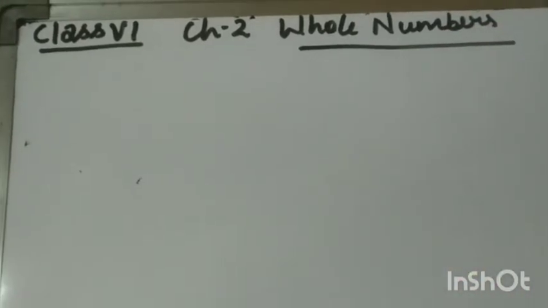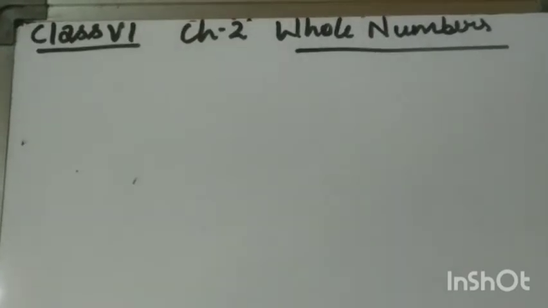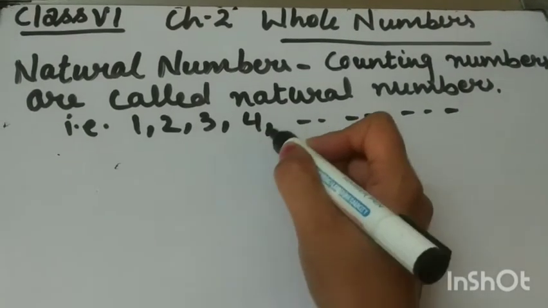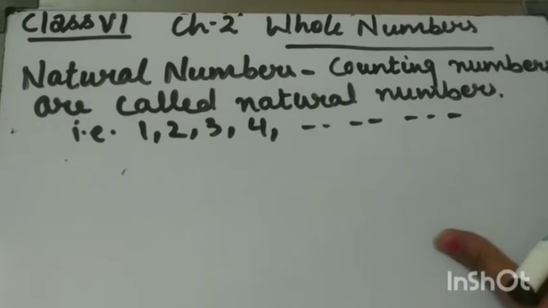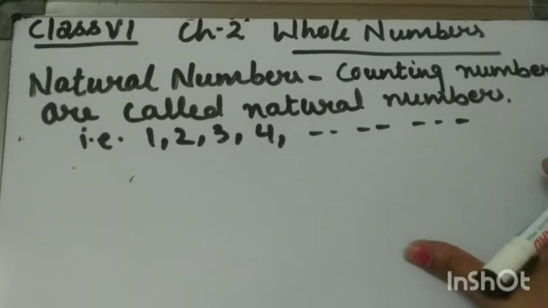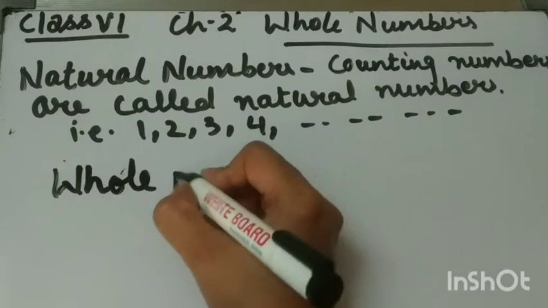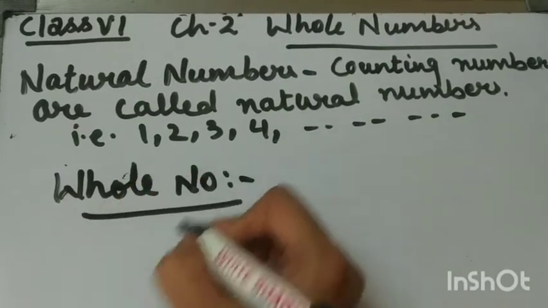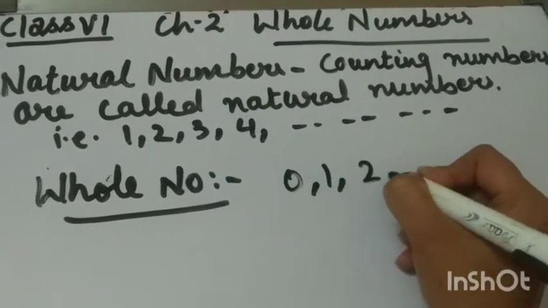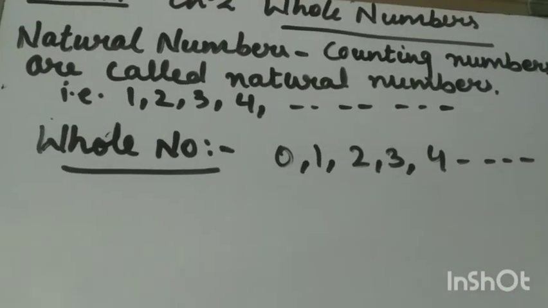Yes, we have done what natural numbers are. This we have already done, and we know that all counting numbers are called natural numbers. So our counting 1, 2, 3, 4, and so on, these are all natural numbers. Now today we will do what whole numbers are. Whole numbers are all natural numbers along with 0. Okay, all natural numbers along with 0 are whole numbers. These numbers are called whole numbers.